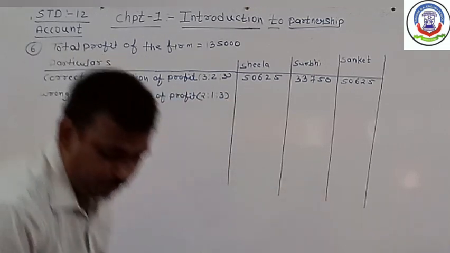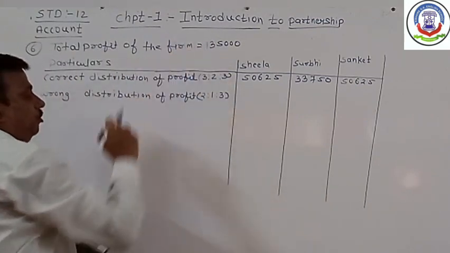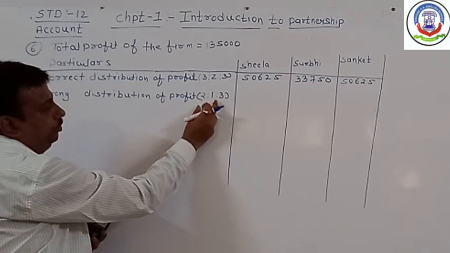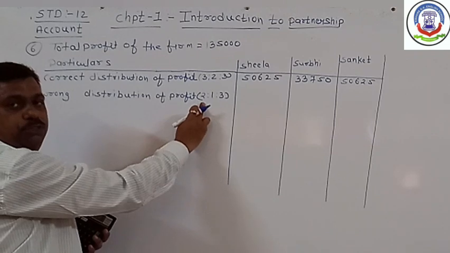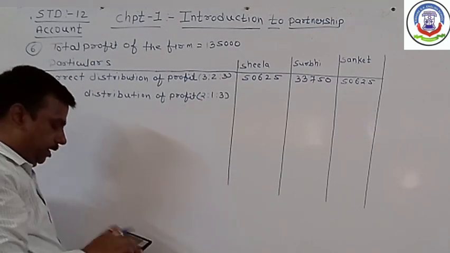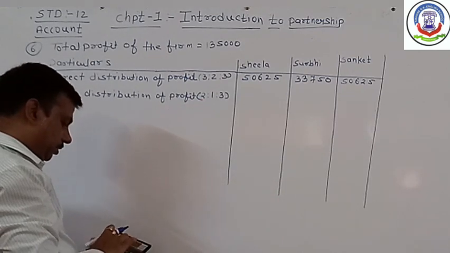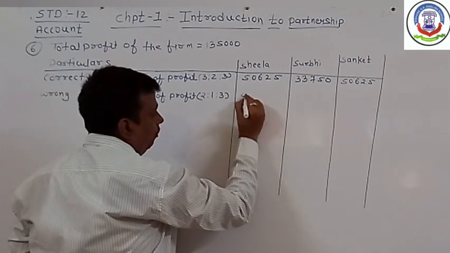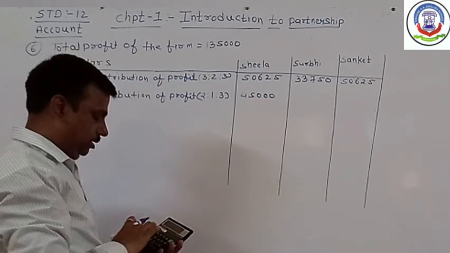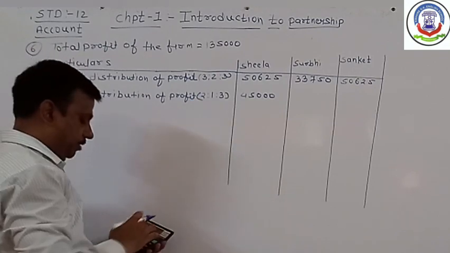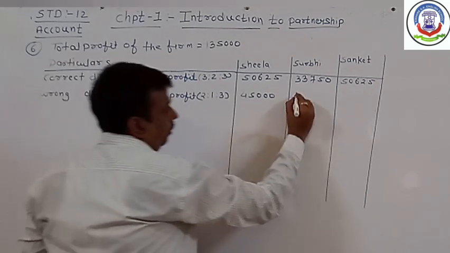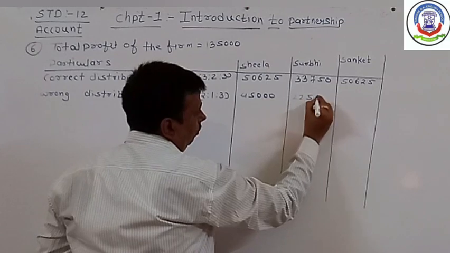The total proportion is 6. For the first partner, 1,35,000 multiplied by 2 and divided by 6 is 45,000. For the second partner, 1,35,000 multiplied by 1 and divided by 6 is 22,500 rupees.